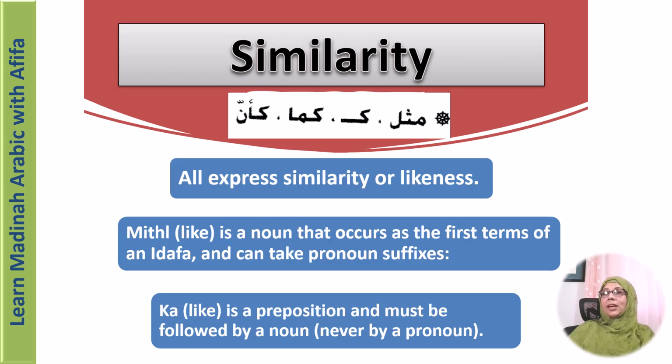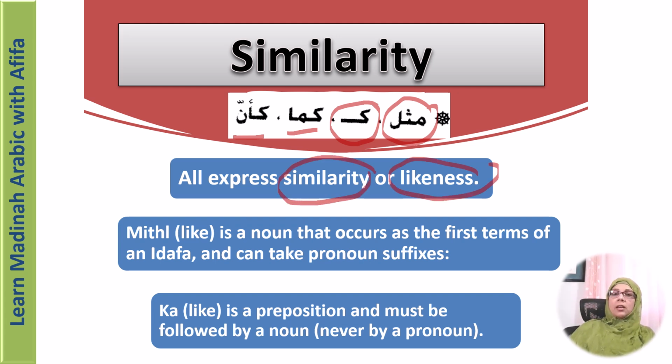So today we studied some particles of similarity like kaf, and we studied mithal. So some other words that are used for similarity, which are not as common, but they're also used, is kama and ka'anna. Okay, so all of these particles express similarity or likeness.